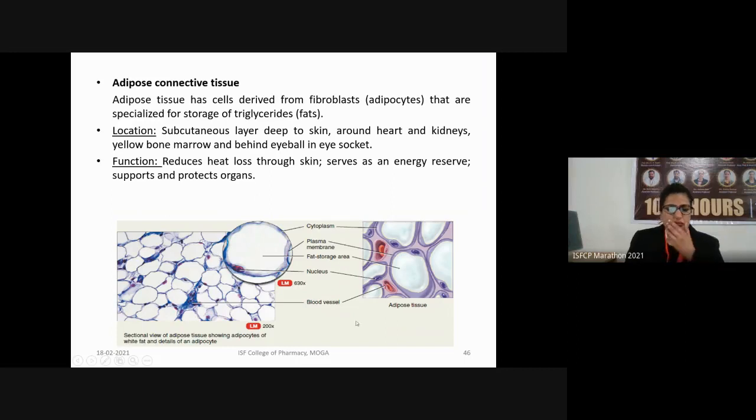So this is the microscopic view of the adipose connective tissue. They contain a large globule of fat. So this is the plasma membrane. This is the cytoplasm of the cell, that is the adipocyte, and in the center there is a fat storage area.